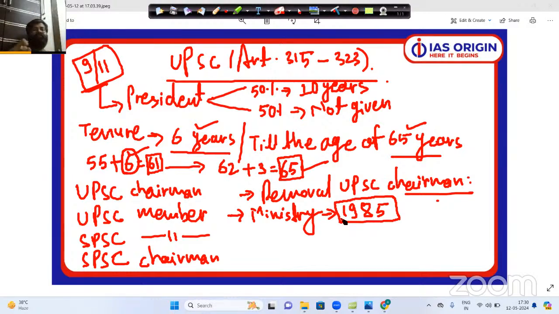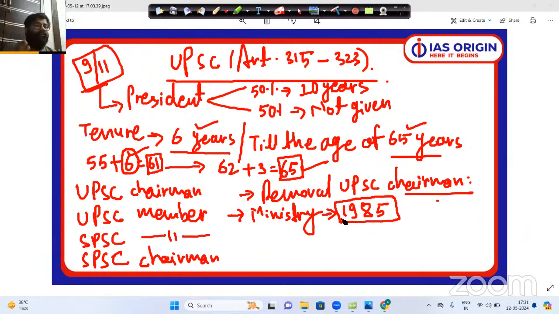But in 1950, the Ministry of Personnel, Public Grievances and Pension did not exist. So under which ministry did UPSC come before 1985? It was the Home Ministry. That's why many candidates get confused because of this fact, and they write today also that UPSC comes under the Home Ministry itself. This is not the scenario. Before 1985, UPSC came under the Home Ministry, and in 1985, UPSC was transferred from the Home Ministry to the Ministry of Personnel, Public Grievances and Pension.